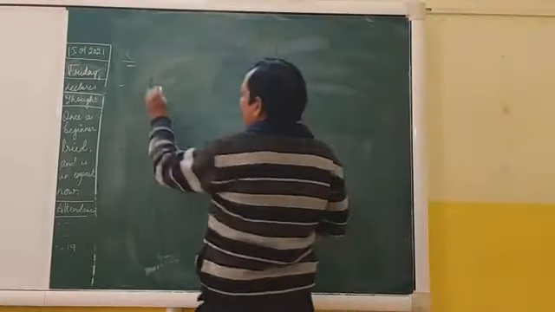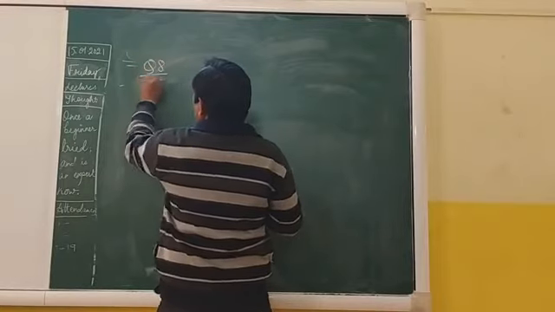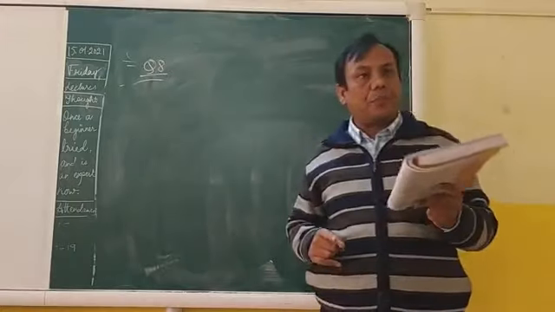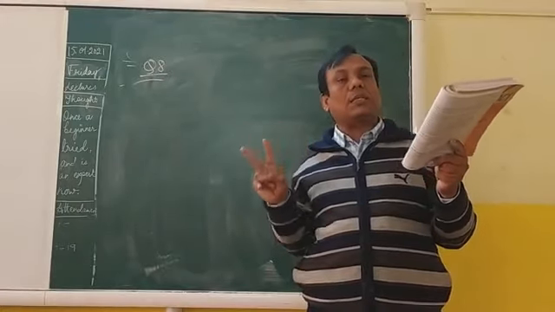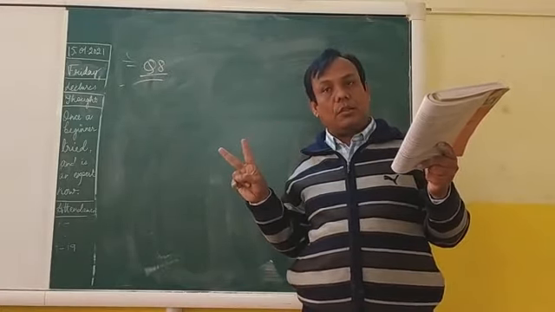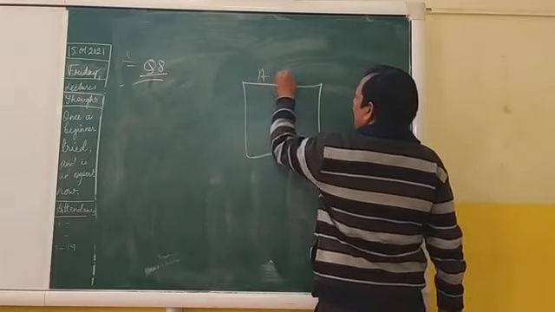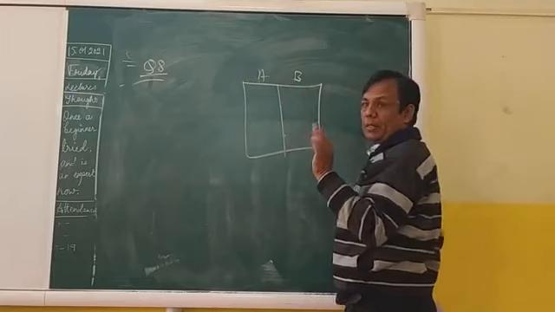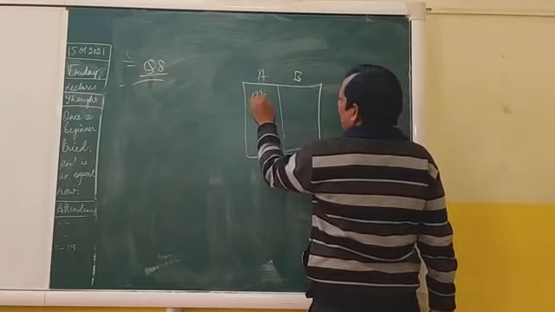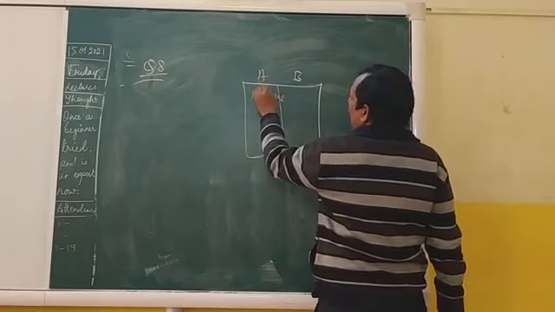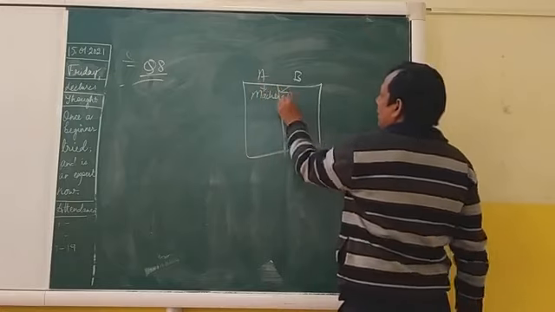Now, question number 8. See what question number 8 is saying. A factory has two machines, A and B. So let us draw here. This is A, this is B. Two machines are there.